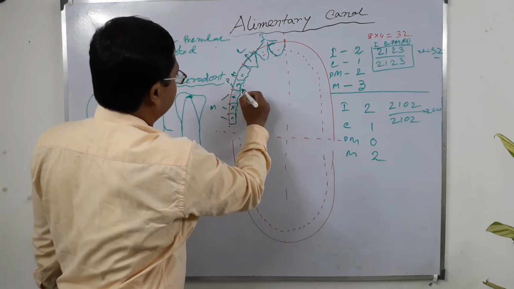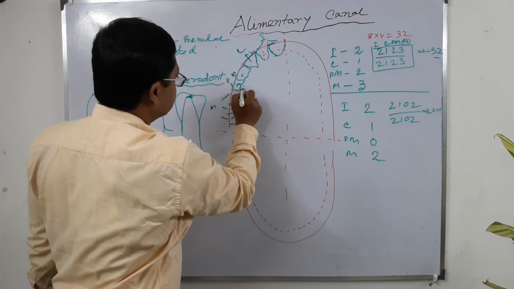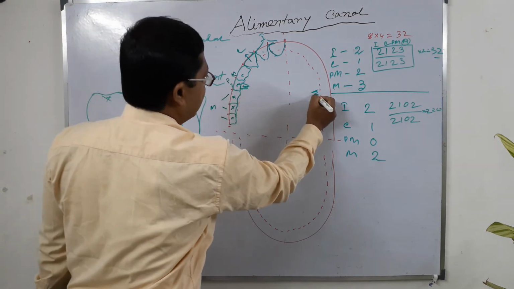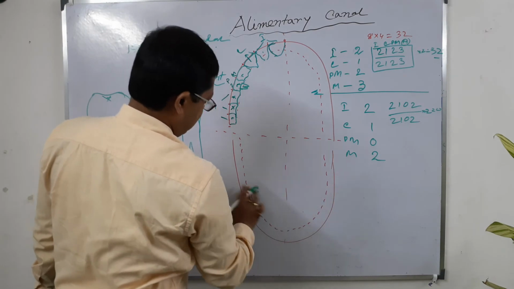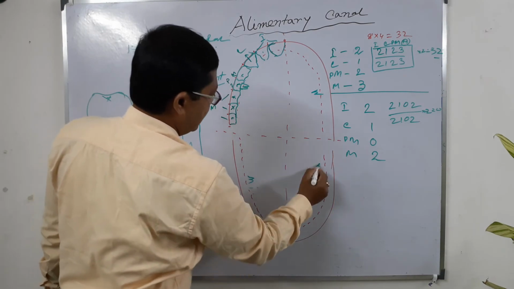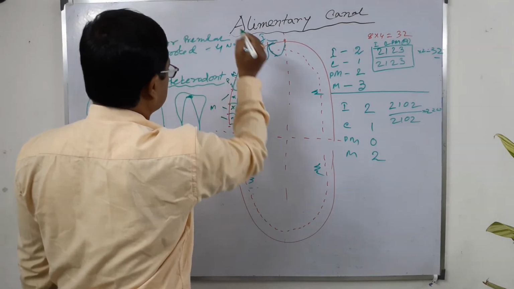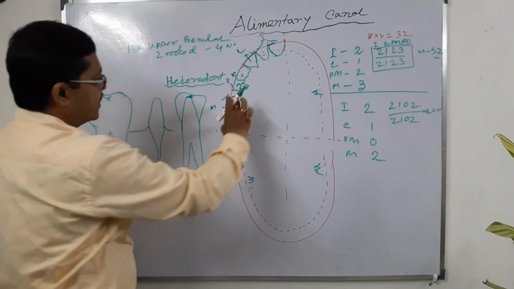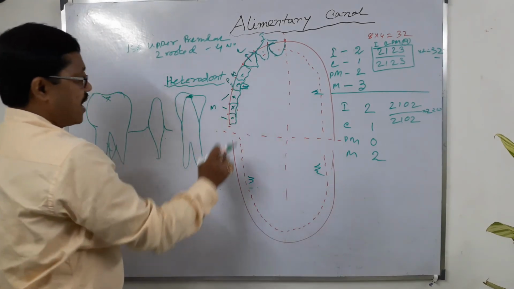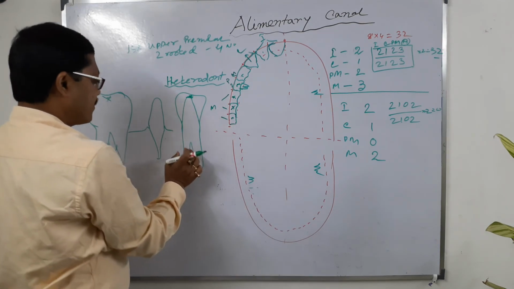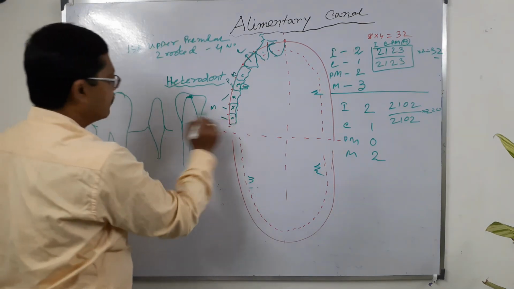The first premolar has 2 roots. Here is number 4, the upper jaw premolar. The upper jaw molar also contains a three-rooted structure.